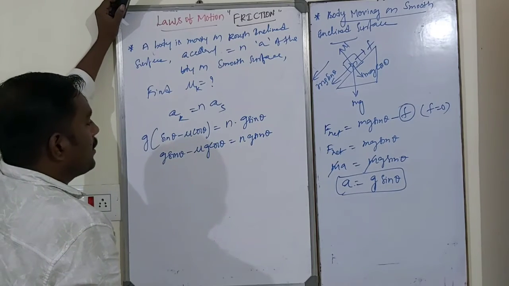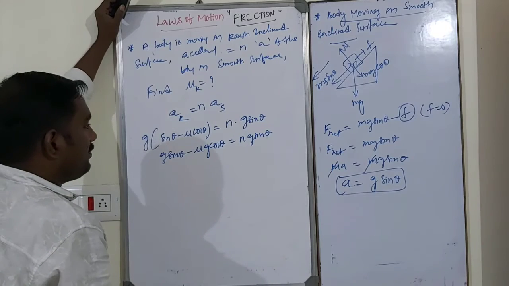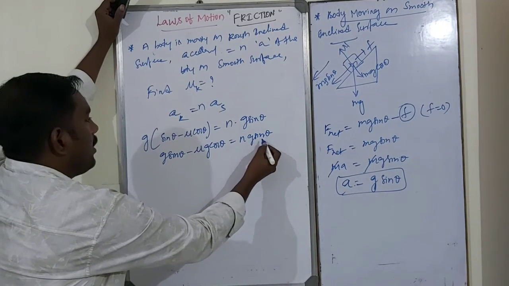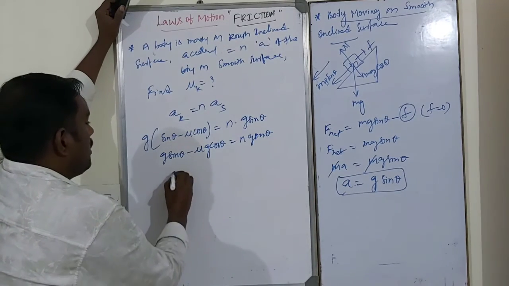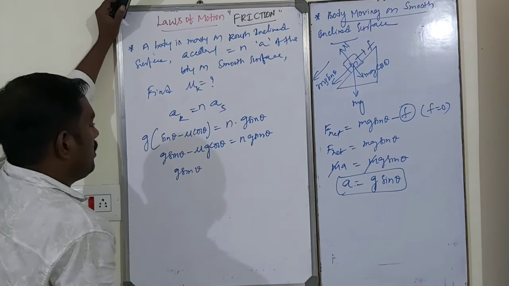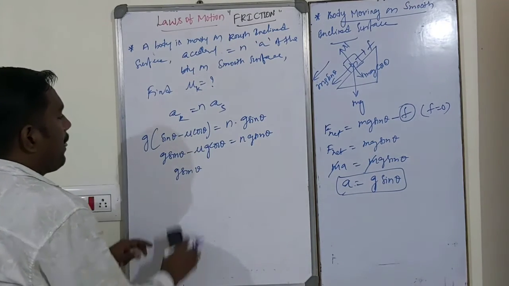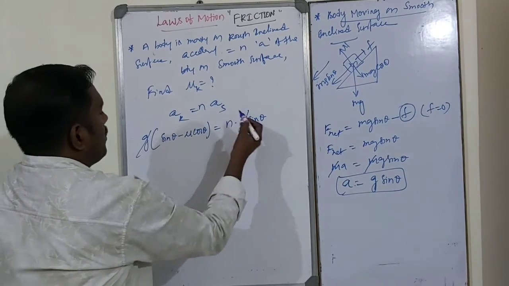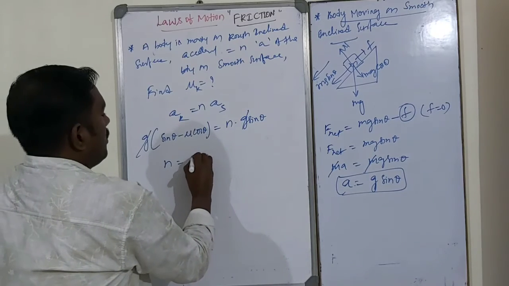Okay. So next, let's take this term to that side and bring that term to this side. So g cancels out directly. So n is equal to what?